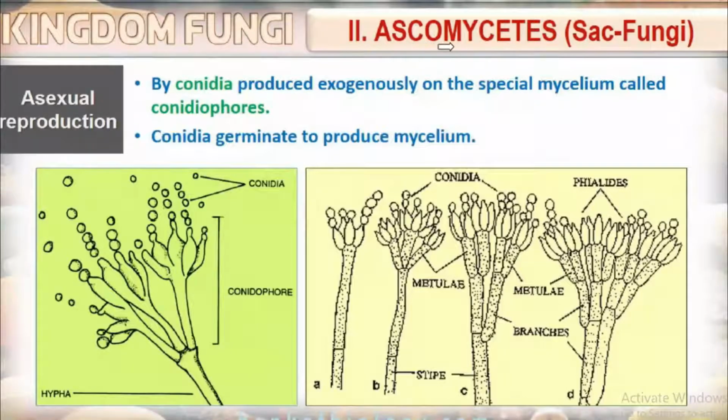So, among ascomycetes or sac fungi, asexual reproduction is by conidia. Where are these conidia produced? Conidia are produced in the conidiophores exogenously, or outside the body. Then conidia germinate to produce mycelium. Next, we can see what about their sexual reproduction.